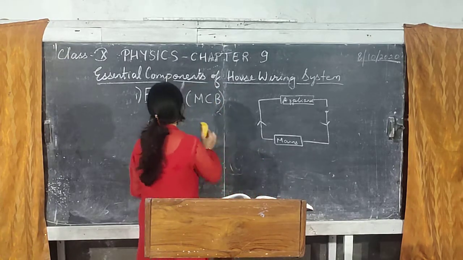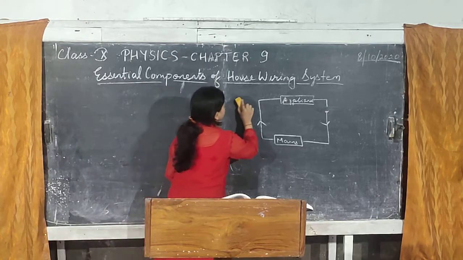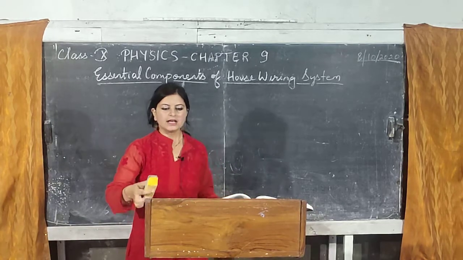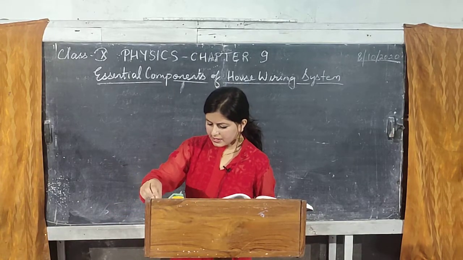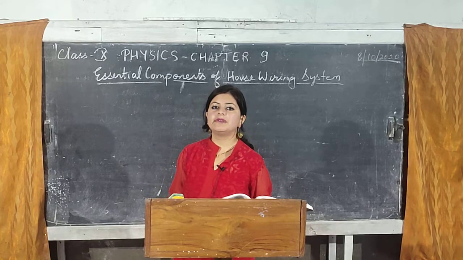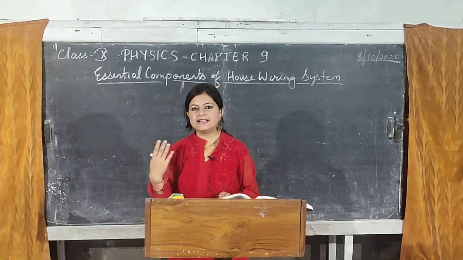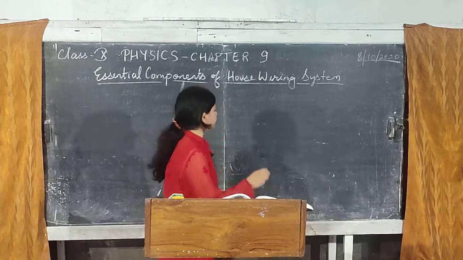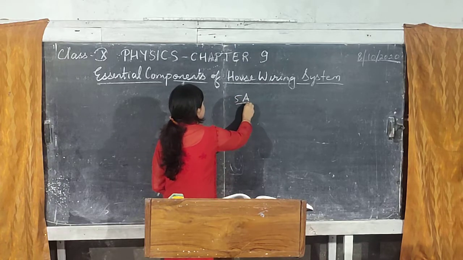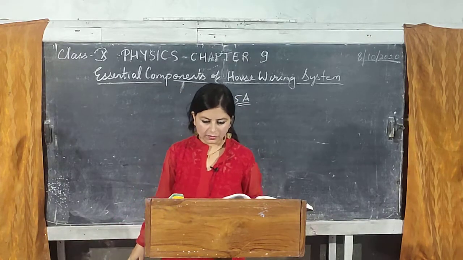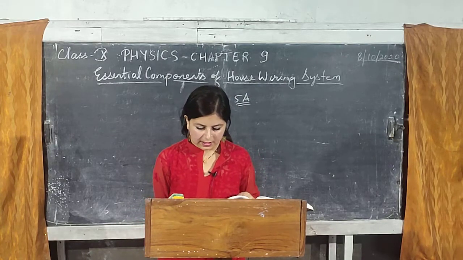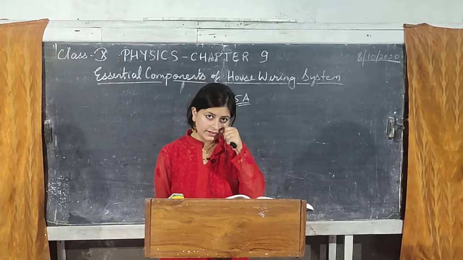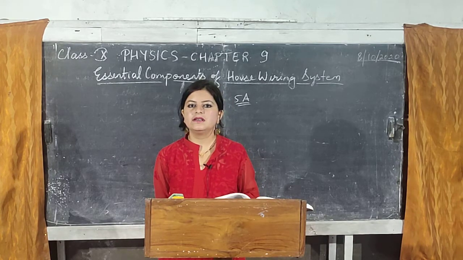Now coming to the next point regarding a fuse, that is called current rating of a fuse. Current rating will be written on the fuse itself. Current rating is the maximum value of current which will be allowed through the fuse. Exceeding that value of current, the fuse will break down. Suppose I have current rating of a fuse as 5 ampere. 5 ampere means any current exceeding 5 ampere, if it crosses the fuse, it will break down.